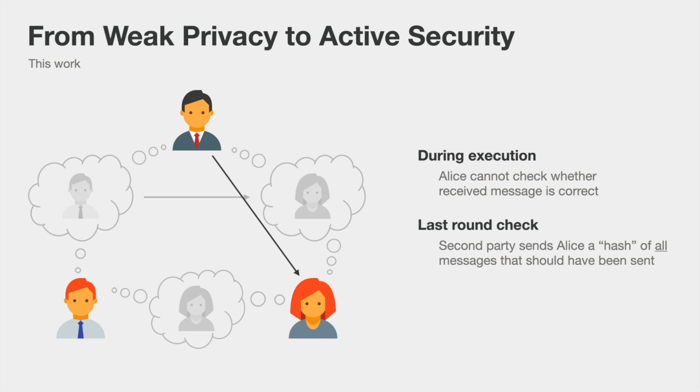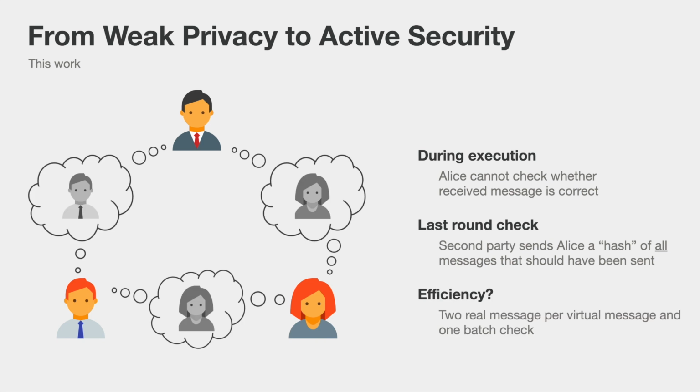But then, in the last round before the protocol finishes, the second real party will send a digest of all the messages it would have sent to Alice, such that Alice can check whether the digest she received is consistent with the messages she received during the protocol execution from the other real party that simulated the virtual party. And again, if they're consistent, she will continue the protocol, and if they're inconsistent, she will abort the protocol execution.